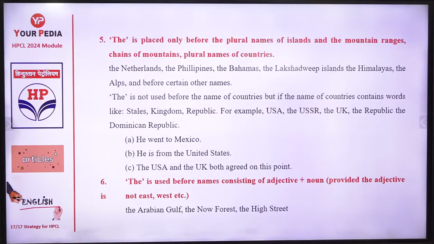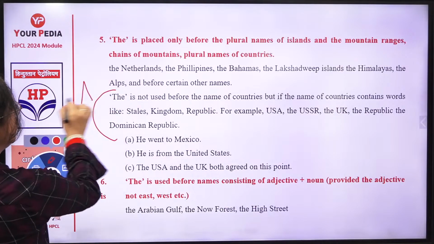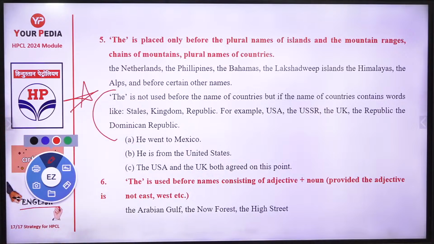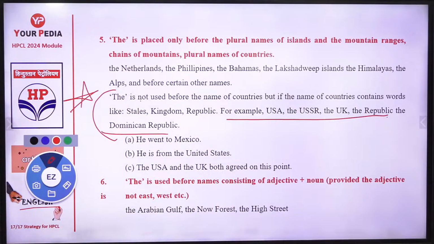And then it is not used before the names of countries. But if the country's name contains a word like States, Kingdom, Republic, USA, UK, that's it. With these, the article "the" is used. Okay. So with these, the article "the" is used, but normally with countries, the article "the" is not used. So this is a star point.